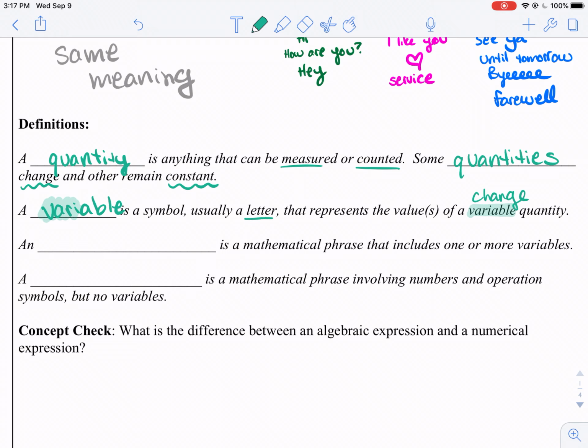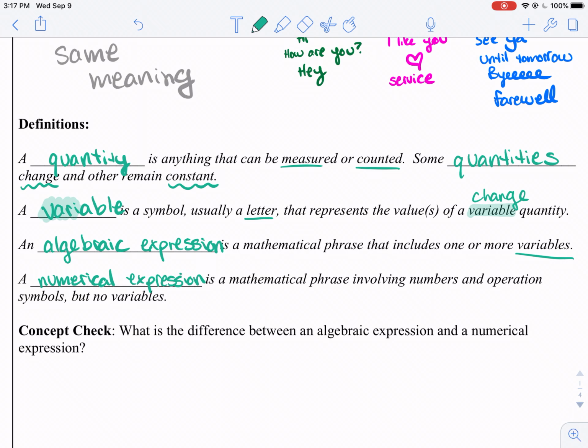An algebraic expression is our next term. An algebraic expression is a phrase that includes at least one variable, usually x or n again, at least one variable. And then finally, a numerical expression is one that doesn't have any variables.